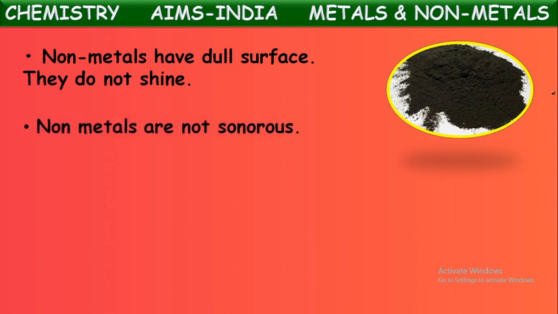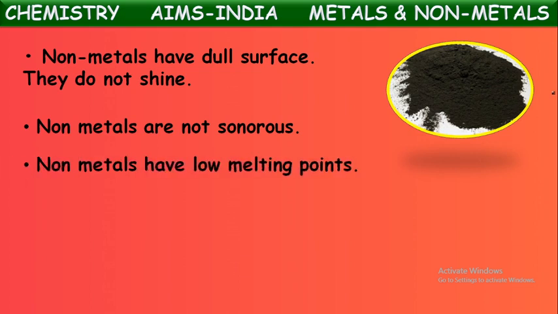Non-metals are non-sonorous, or non-metals are not sonorous. They won't produce any sound when we hit an object. Whereas metals are sonorous. What do we mean by sonorous? The production of sound when hit with an object. Metals can produce sound when we hit an object, but non-metals cannot produce sound. So we can say non-metals are non-sonorous. They do not produce sound when we hit with an object.